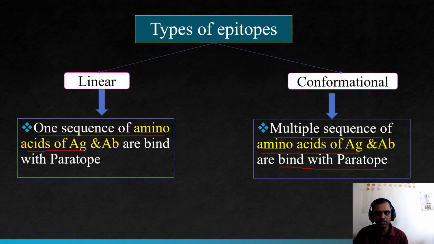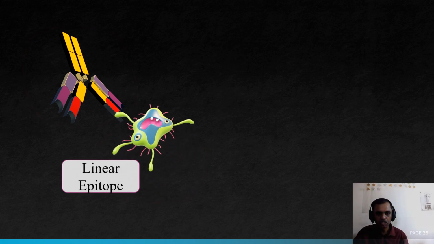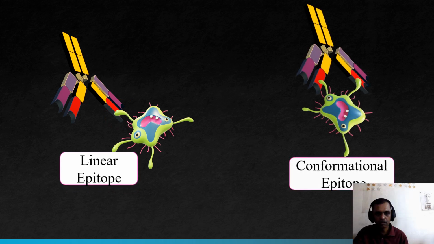Let me explain with the diagrammatic representation. This is the antigen and this is the antibody, as we know. What does linear epitope mean? There is only one portion of the antigen attached to one portion of the antibody. This is known as the linear epitope. What does conformational epitope mean?